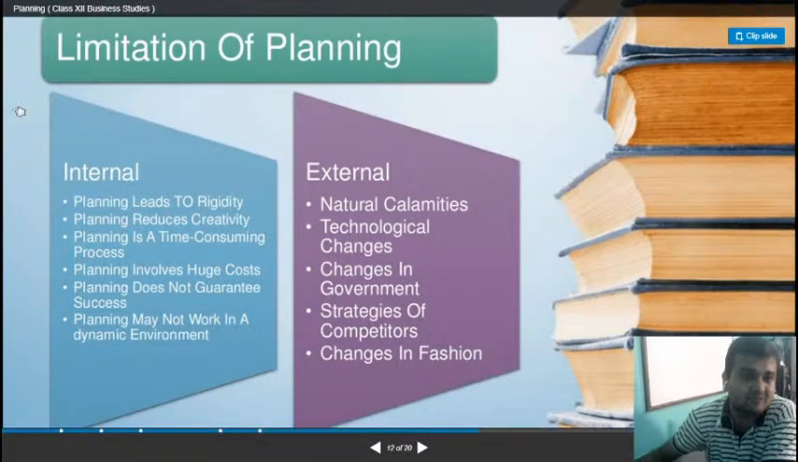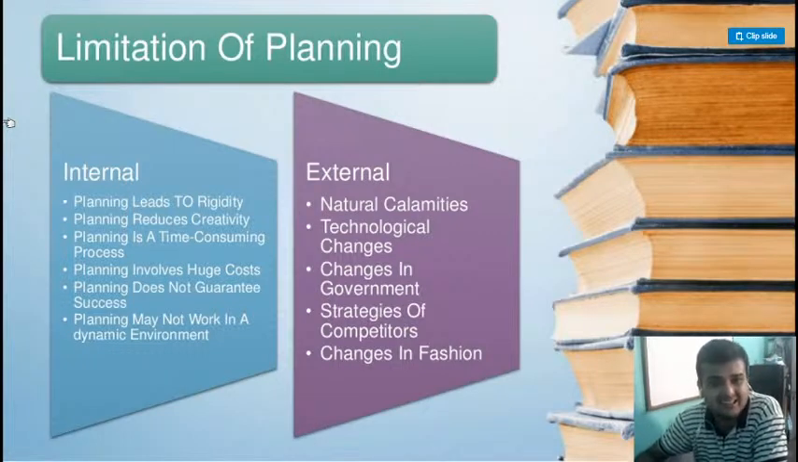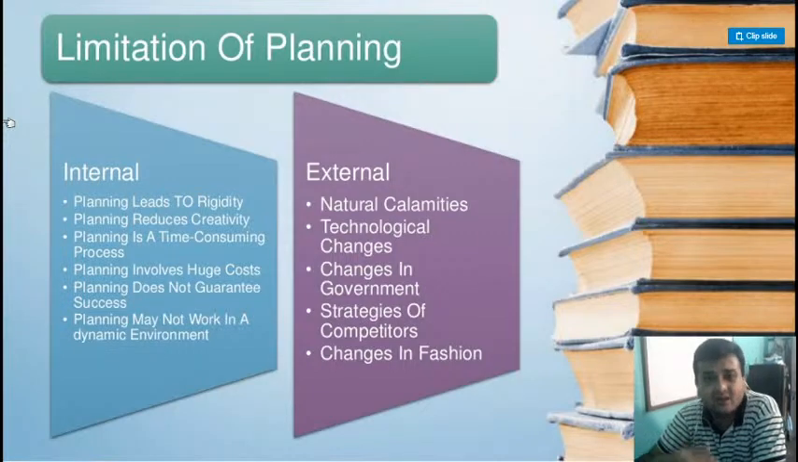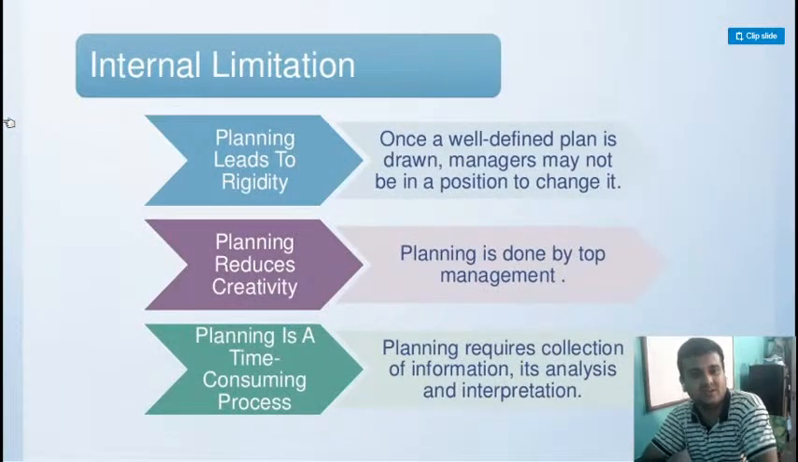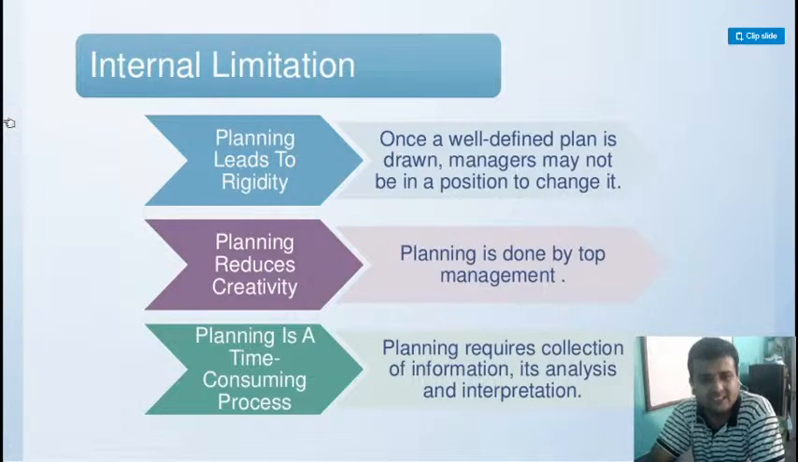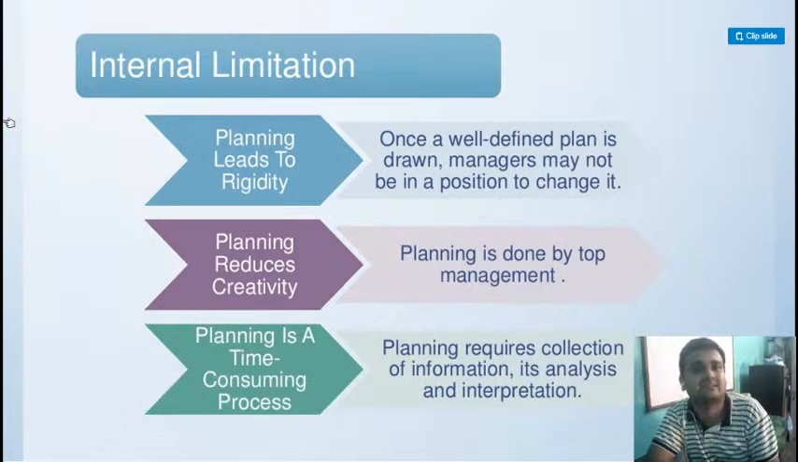So there are two types of barriers. One is internal and the other is external. Clear? We'll see one by one what are the internal limitations and what are the external limitations. Let's see the internal limitations. Planning leads to rigidity. Of course, once a plan is made, you cannot change it. You have to work according to that. So that is why planning is very rigid.